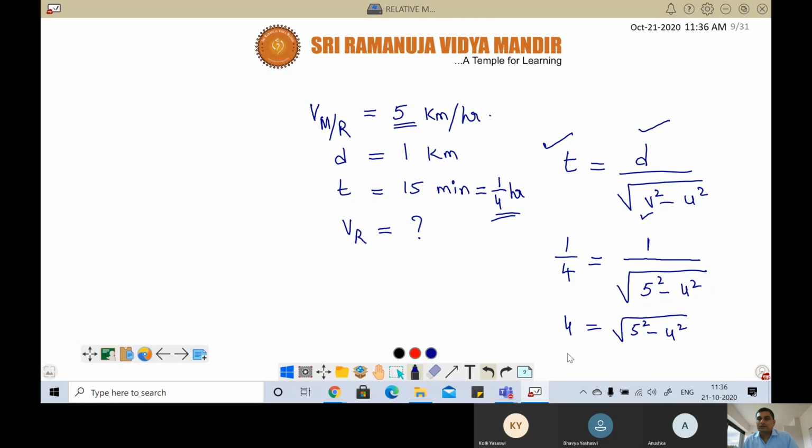Squaring, 16 is equal to 25 minus U square, or U square is equal to 25 minus 16, that is equal to 9. So U is equal to 3. Understood? So like this, you can easily calculate.